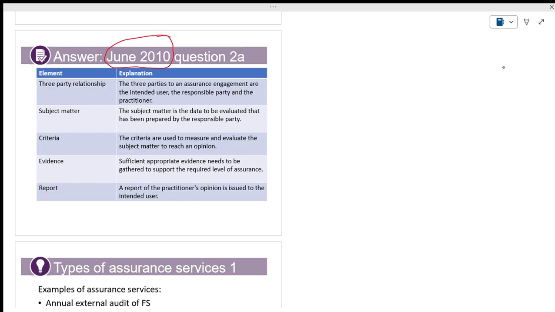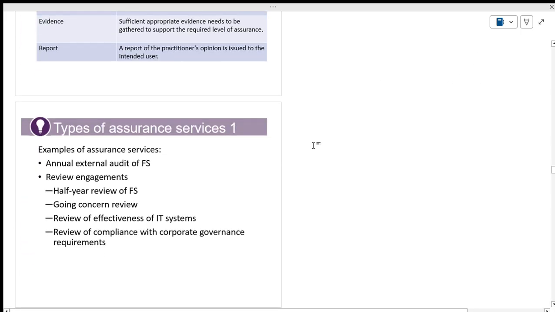Now, you understand, it's very easy. This is the chapter where you can score minimum 4 to 5 marks. They are talking about the crest, and they are talking about the review engagements. What are the assurances they will provide? Examples of services: when you are talking about the statutory auditor, they will provide something with respect to annual external audit, only financial statements.